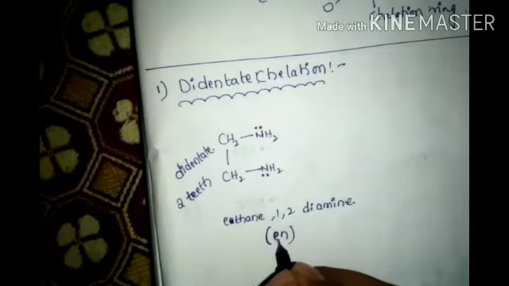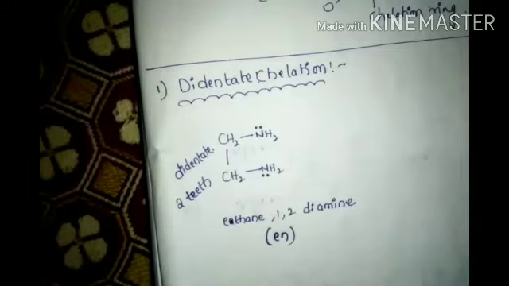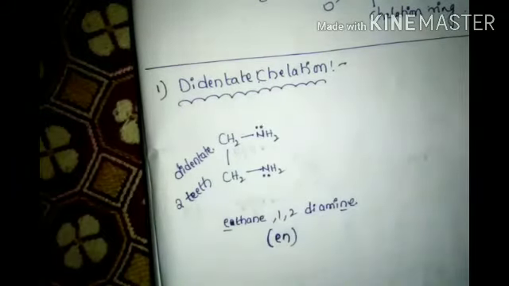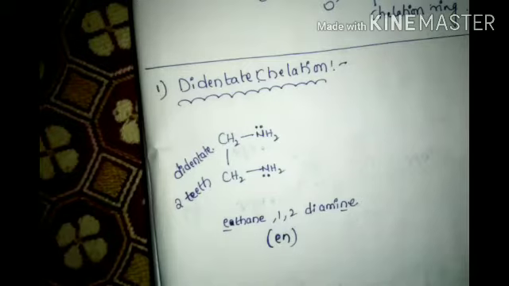Very, very important compound, en. Ethane 1,2-diamine. Very, very important. Throughout the chapter this example will continuously come. Every day 2 times, 3 times it will come. Okay. Got it?